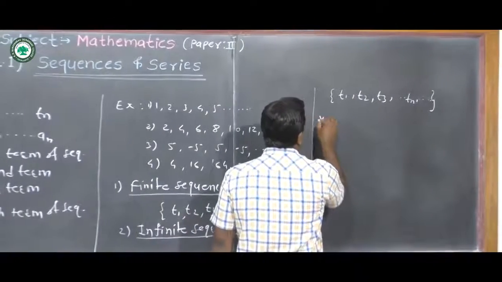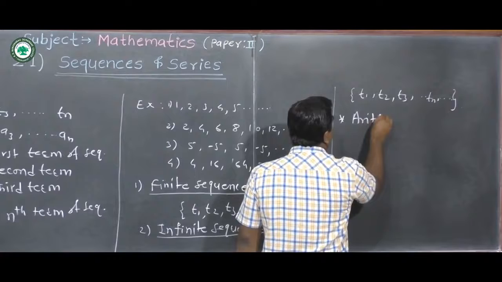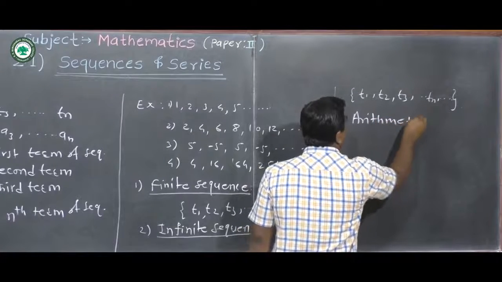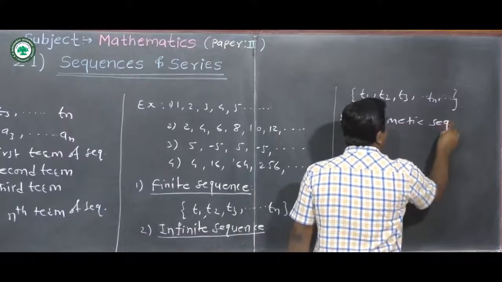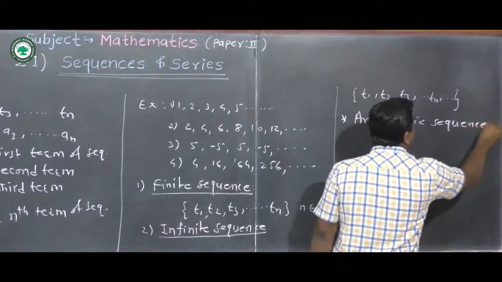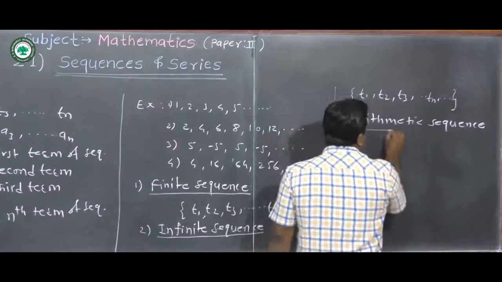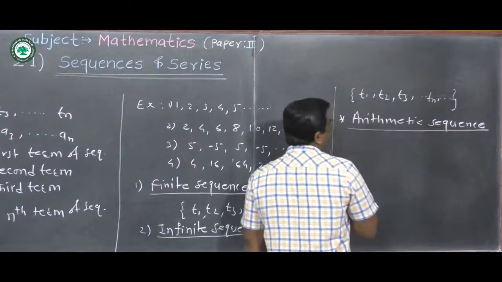Now here, the first sequence is the arithmetic sequence or arithmetic progression.